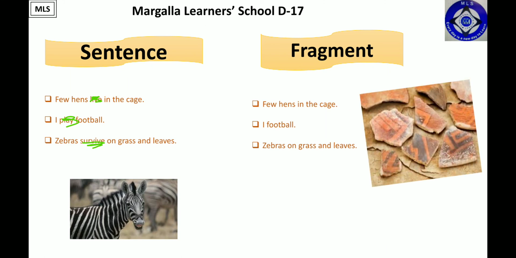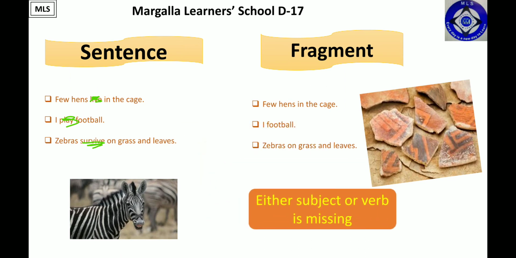Fragment, as you can see in this picture, there are fragments of a vase. So fragment is a kind of pieces of something that is incomplete. As you can see in this box as well, either subject or verb is missing. A group of words where a subject or verb is missing, we would call it fragment.